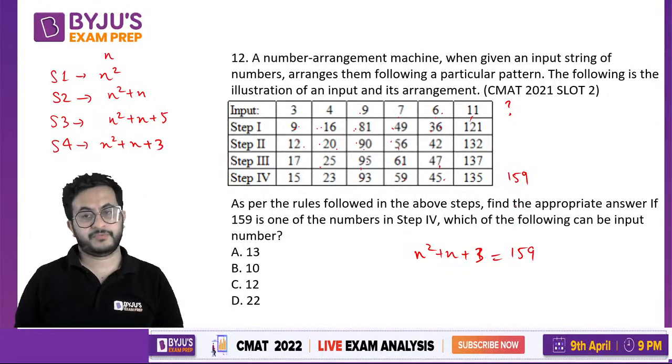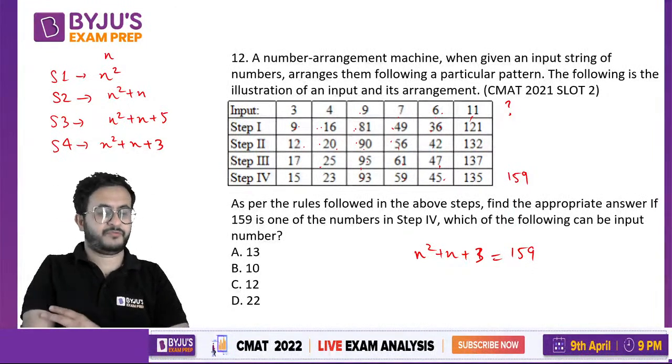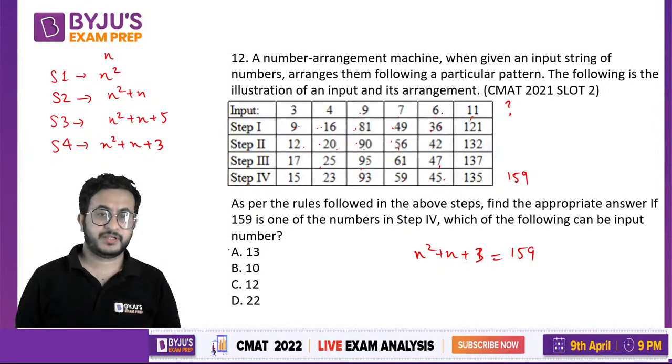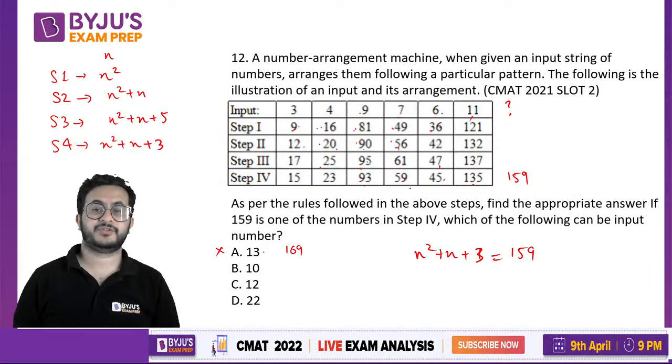Now even if you do not want to solve the equation, you can just look at the options. 13 ka square kitna tha, 169. So this will be greater than 169, n square plus n plus 3, so not the answer. 10 ka square dekho, 11 pe 135 aa raha tha, 9 pe 93 aa raha hai, so 10 has to be between these two numbers. No need to calculate. We can say that 10 is not the answer.